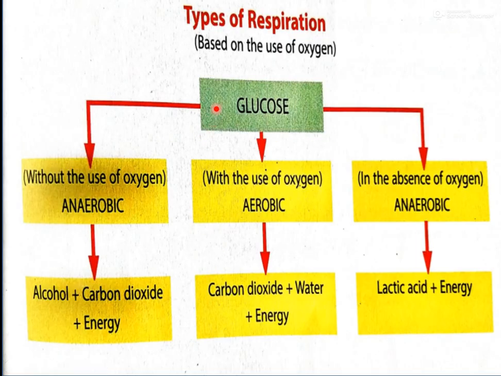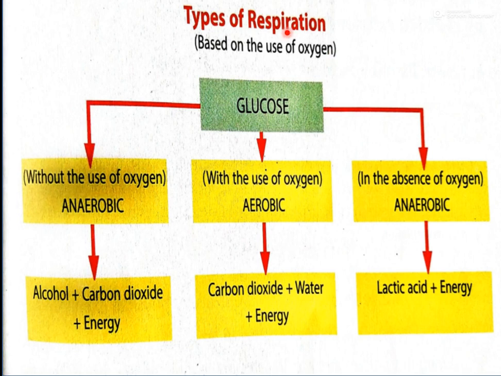There is a chart based on the types of respiration. On what basis are we saying that respiration is of different types? It is on the basis of the use of oxygen. We know that respiration takes place in the presence of oxygen, but there are some different methods also in which very little oxygen or no oxygen is required.